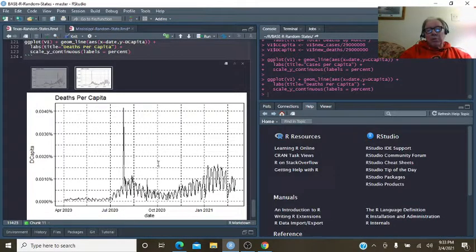If masks really work, then why are cases and deaths increasing? Why do we have a second wave? I call it a second wave last winter, because you can see the per capita rate goes up beginning in about November. But why does that go up? Anyway, that's just my question. There's no one who probably wants to answer.